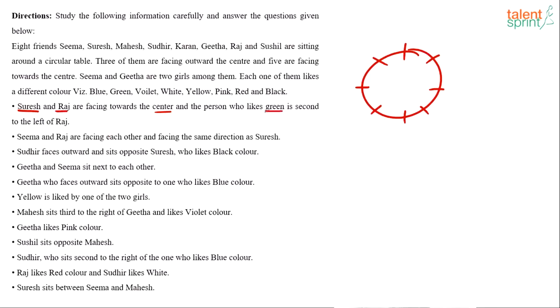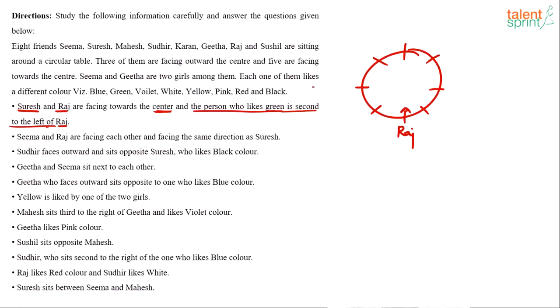And the person who likes green is second to the left of Raj. So I would like to start with the first point itself. We know that Raj faces center and the person who likes green is second to the left of Raj. So let's assume this is Raj's position. Left of Raj is clockwise, right?